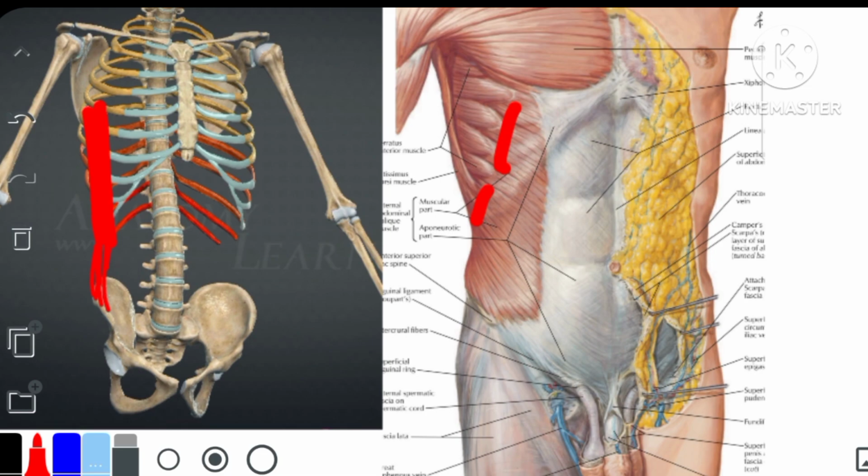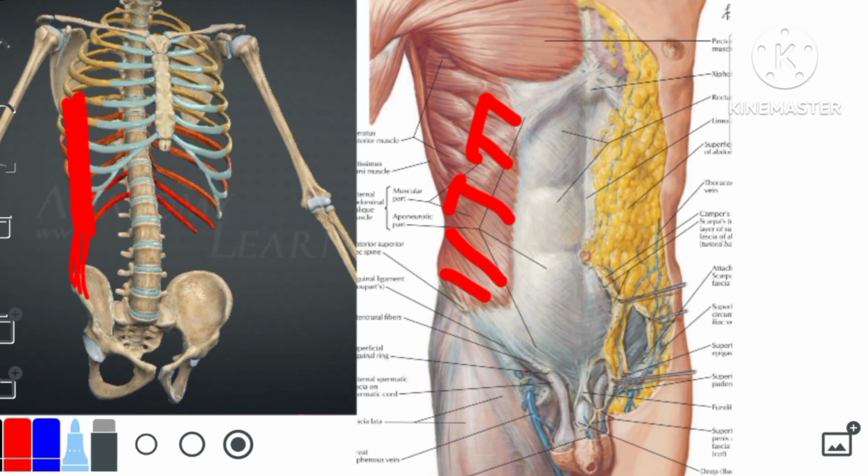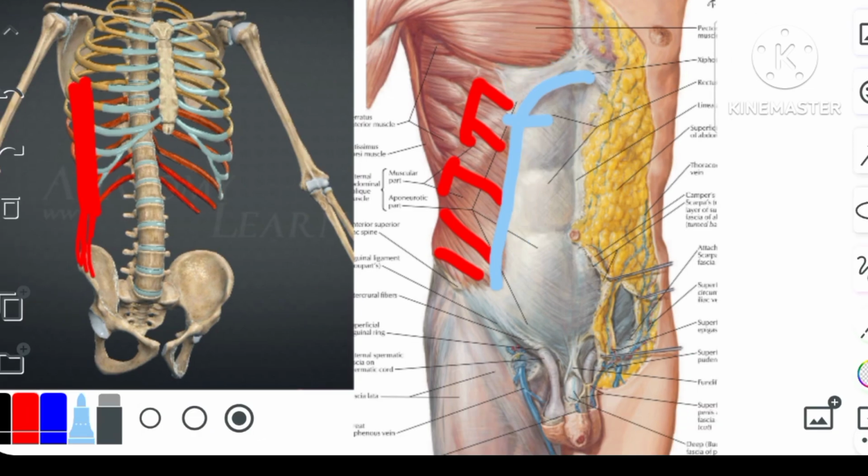crest. The rest of the fibers pass downwards, forwards and medially and end on an aponeurosis. The aponeurosis resembles an italic F-shaped line where the upper part of the F follows the costal margin and the lower part of the F extends from the tip of the ninth costal cartilage to just in front of the anterior superior iliac spine. Then the aponeurosis extends medially and ends on the linea alba.